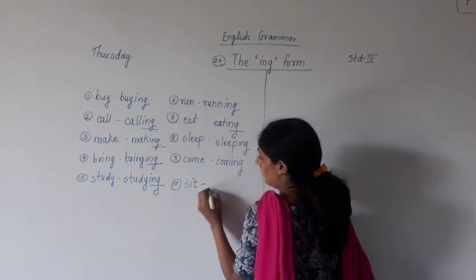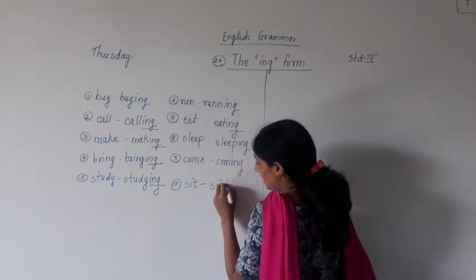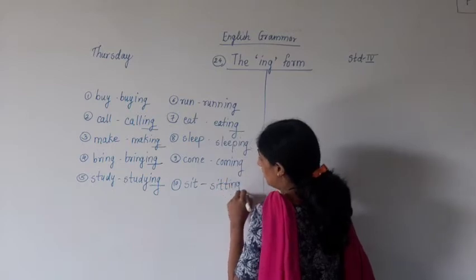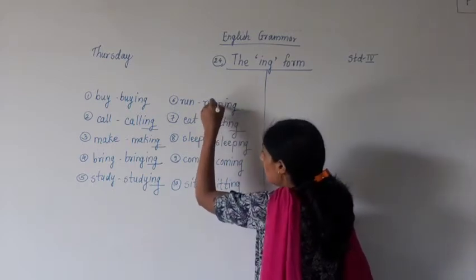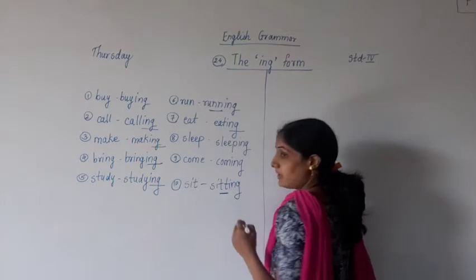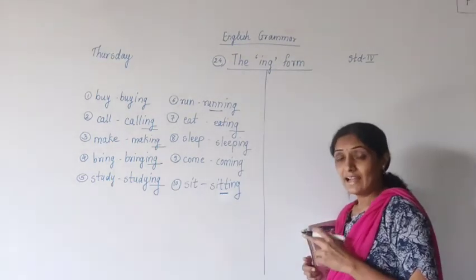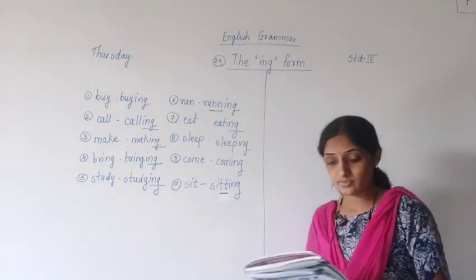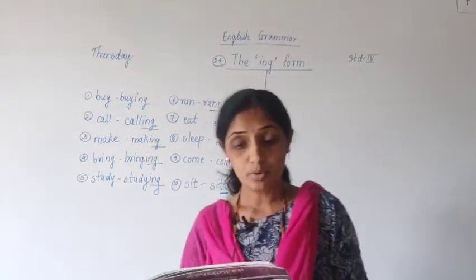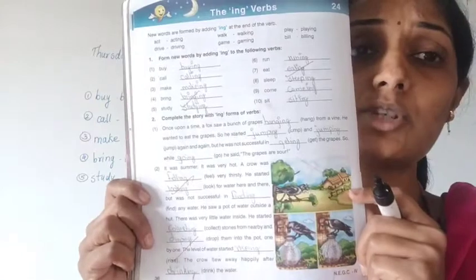C-O-M-I-N-G, coming. S-I-T-T-I-N-G, sitting. These two words are a little different, okay? Double N we have to add here, double T we have to add here. Understood? In this way, we have added ing to the words which are given in the book. You can see the book properly, mistakes are there, it is written by students. I will correct those mistakes and send you a photo on your WhatsApp group of 4th standard of this lesson, okay?